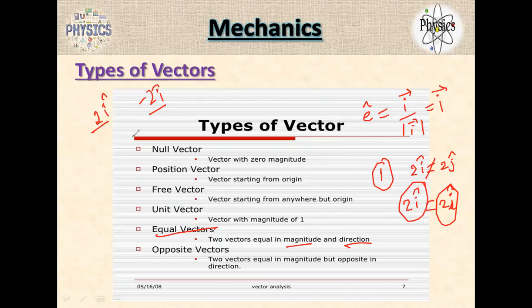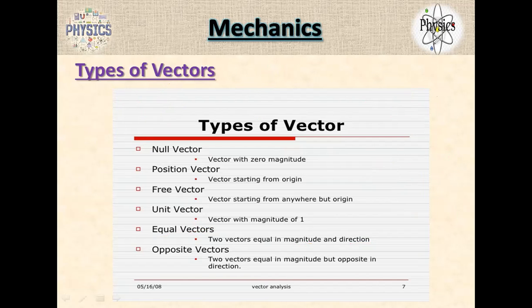Negative or same value, but I can say the magnitudes are the same. These two vectors have the same magnitude, 2 only. Only the direction is different, opposite direction. When I take the magnitude of 2i, it is 2, and minus 2i is also 2 only. So the magnitude is the same, only the direction is opposite. That's it. So this is about the types of vectors.